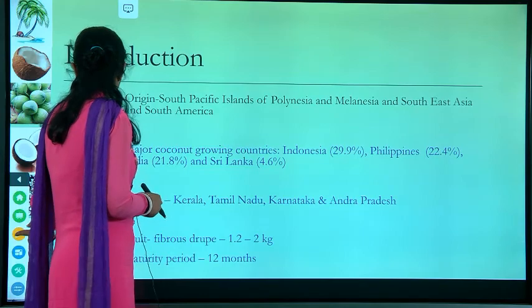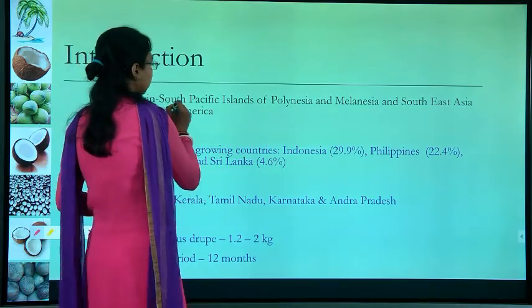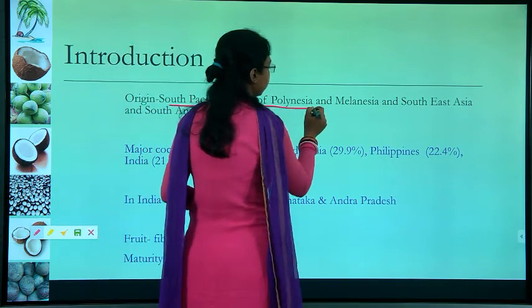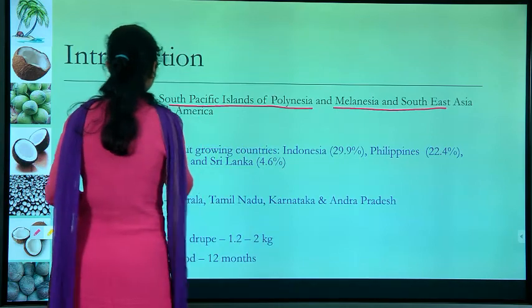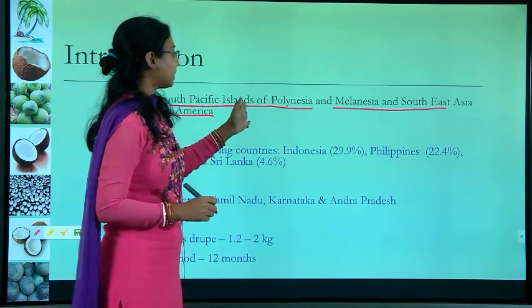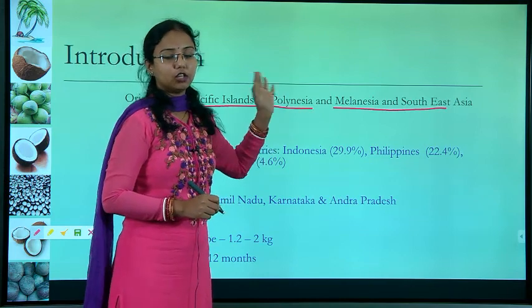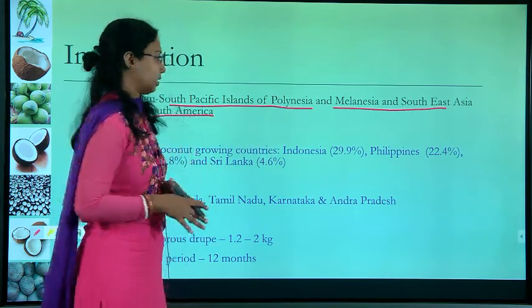Next, the origin. Where did it come from? The origin of coconut is the South Pacific islands of Polynesia and Melanesia, Southeast Asia and South America. So coconut did not originate in India, it is from outside India.